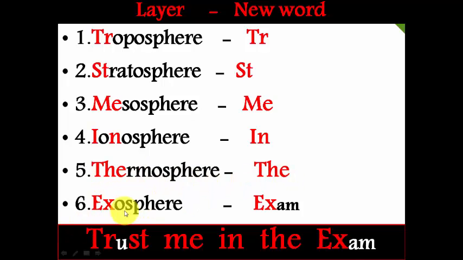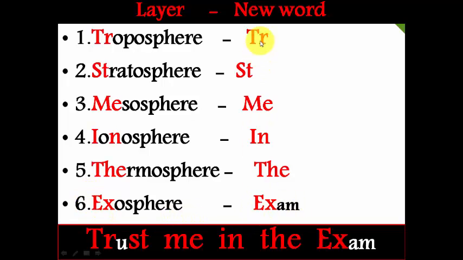And coming to the sixth one, it is exosphere. If you observe this word exosphere, you can see the first 2 letters EX. So try to remember it as exam. In the exam, the first 2 letters are EX. So if you remember exam, you can easily remember exosphere. So try to remember the layer exosphere as exam.